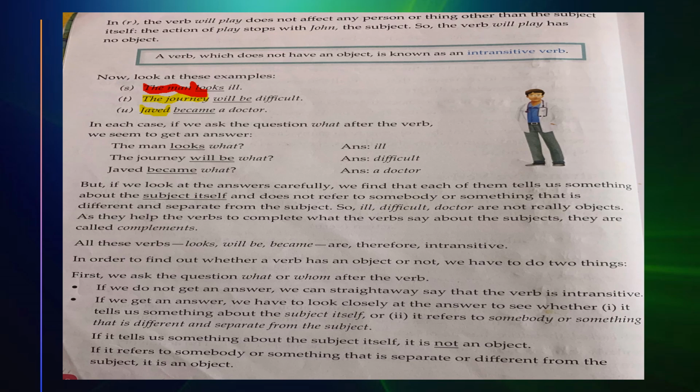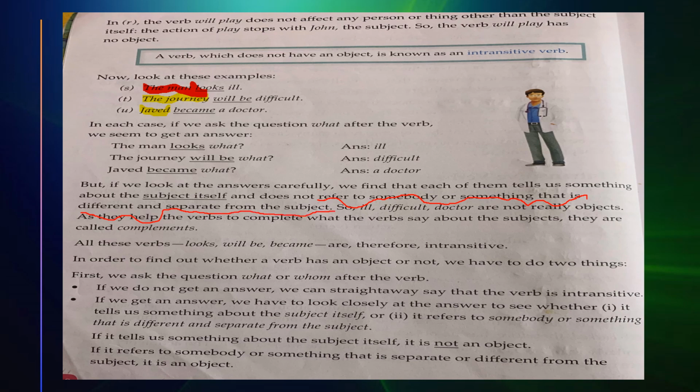Does not refer to somebody or something that is different and separate from the subject.